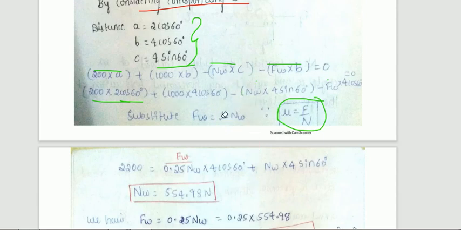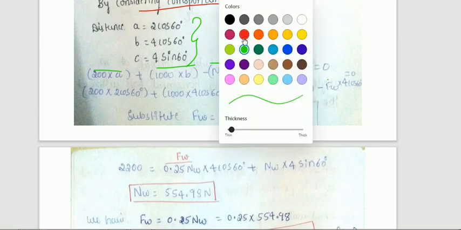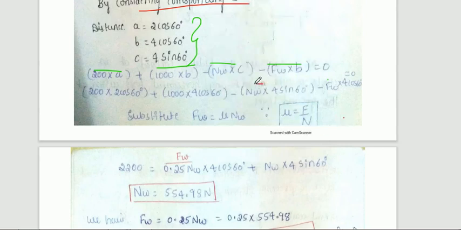Whatever moment you have calculated, there is no change. After that you just observe here, Nw is there, Fw is there. We know that Fw is equal to mu into Nw. So instead of this Fw, you need to substitute mu into Nw. Now mu is what here? We are talking about the wall, so you need to consider the friction of the wall only.